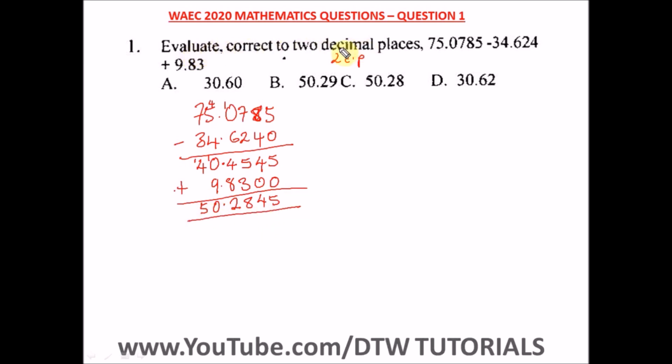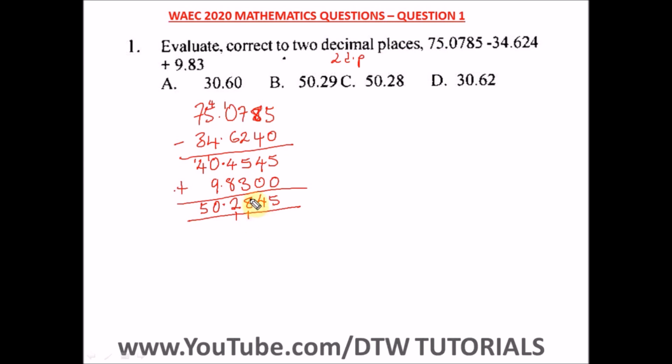But remember, it says correct to 2 decimal places. Remember, in your approximation, 2 decimal places will start from your decimal point, and we count the digits. Okay, so we have 1 here, 2. This is the second digit, 2 decimal places. So we'll stop here. This is the second digit, okay?